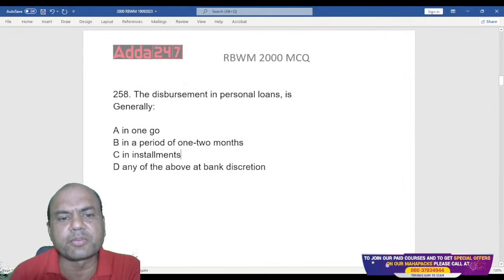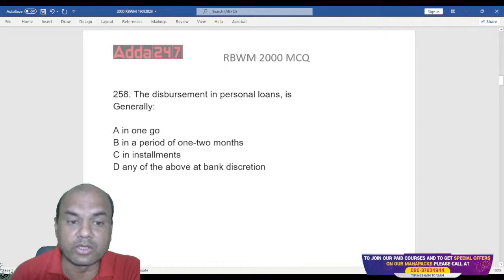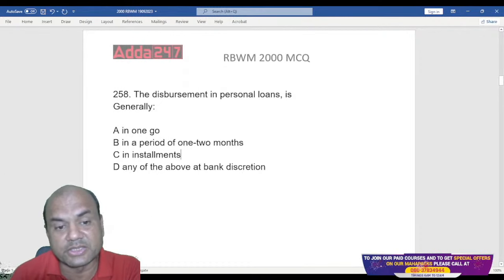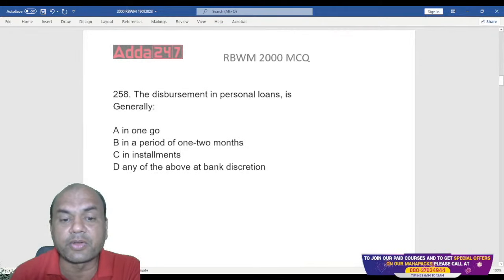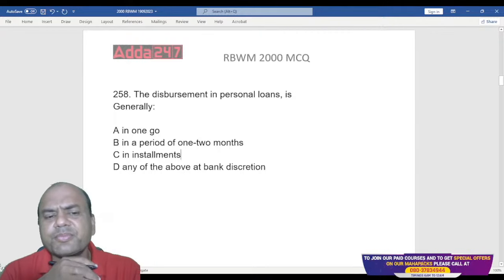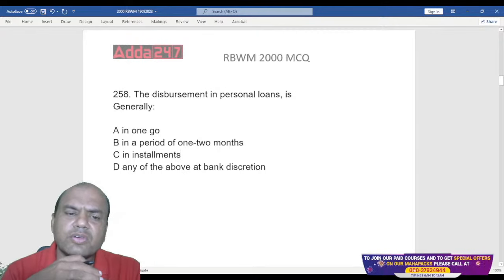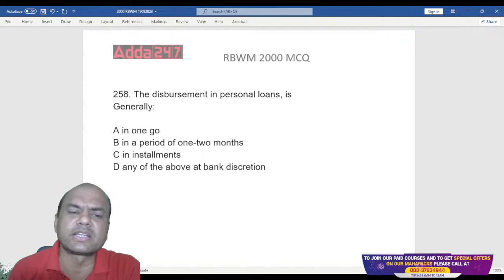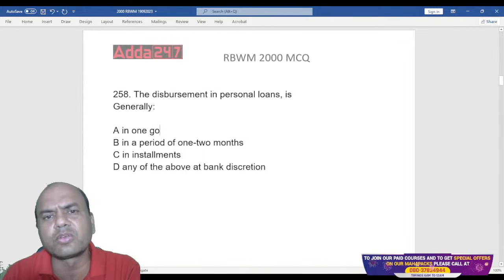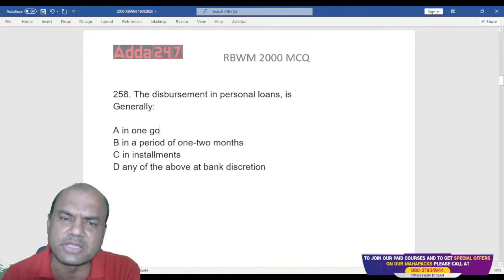The disbursement of a personal loan is generally in one go, in the period of 1 or 2 months, in installments, any of the above at the bank's discretion. So personal loan is disbursed how? In one go, or one go means what? Single installment means singly. Suppose you want a loan of 5 lakhs, I'll give you 5 lakhs immediately.